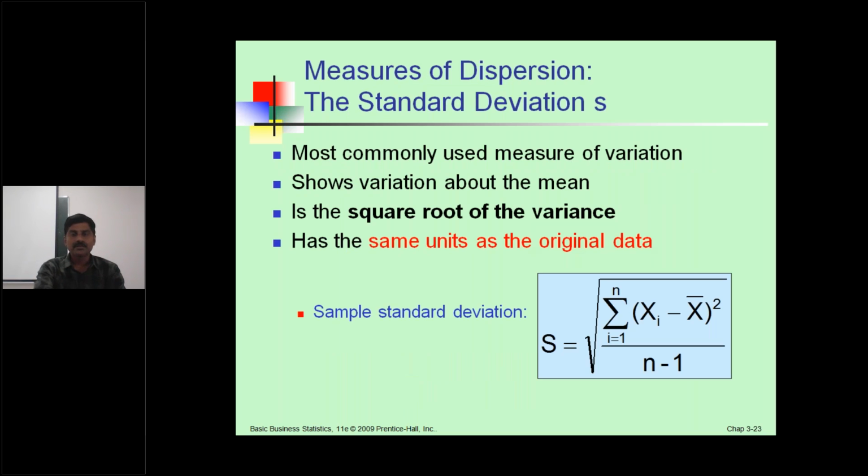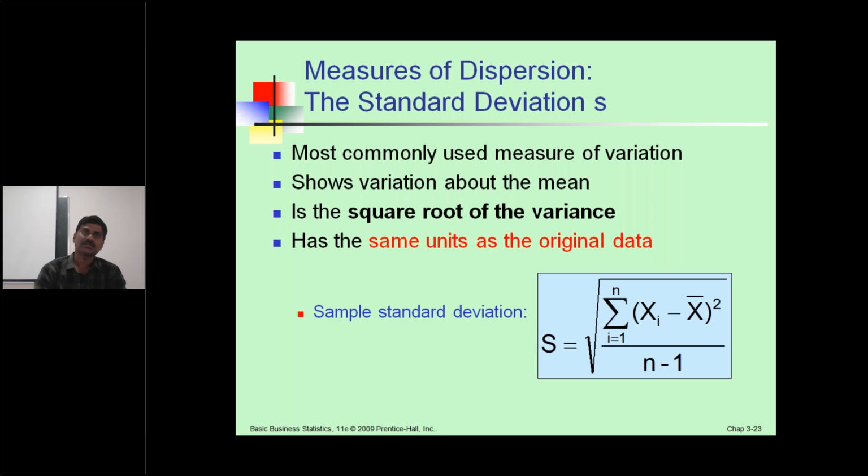See, the important one in measures of dispersion is the standard deviation. The standard deviation for a sample is called the sample standard deviation. You know the formula: square root of summation, i runs from 1 to n, xi minus x bar whole squared, divided by n minus 1. This is the important formula for measures of dispersion.